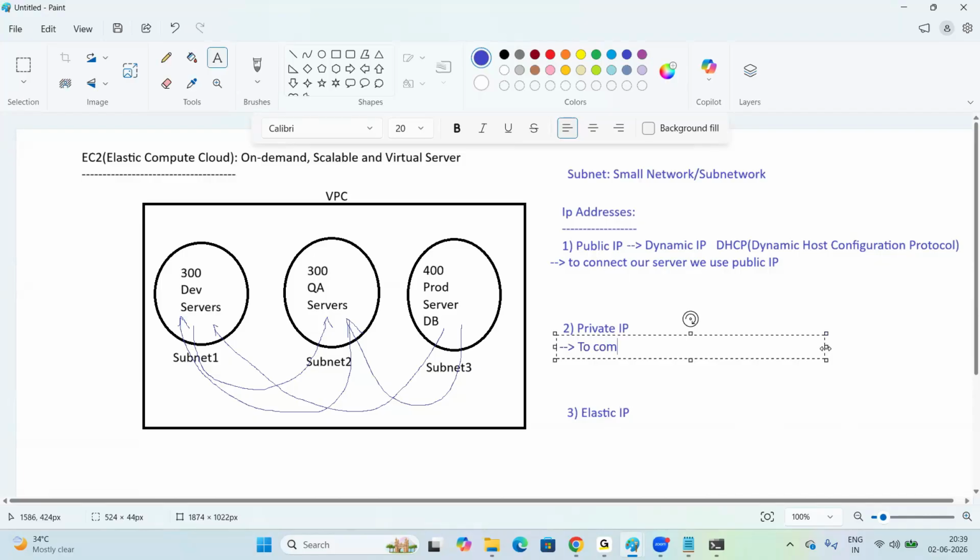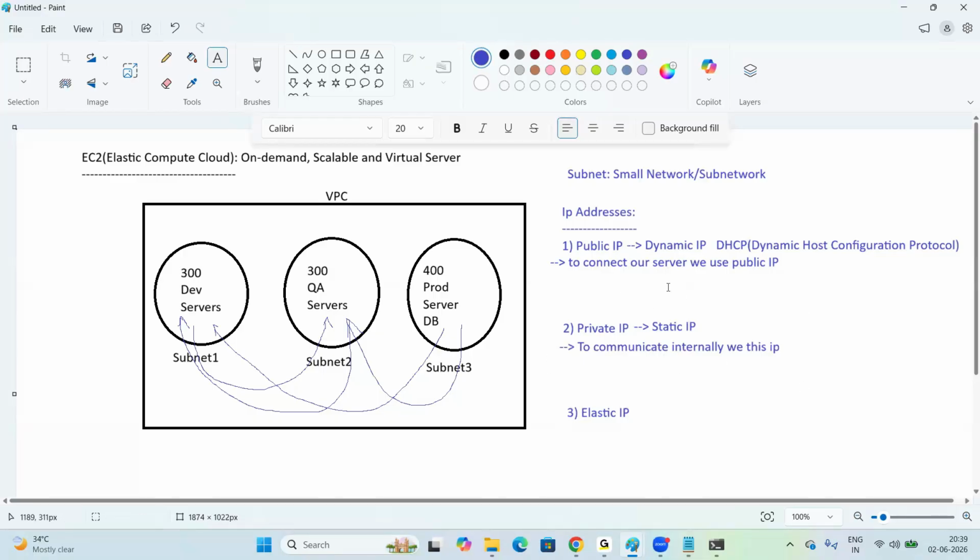To communicate internally, we use this IP. Right? So private IP is not a dynamic IP. Private IP is not a dynamic IP. It is a static IP. This IP will not be changed until you delete your server. This is the permanent IP. So once we connect to the server, we always use the private IP address for internal communication.